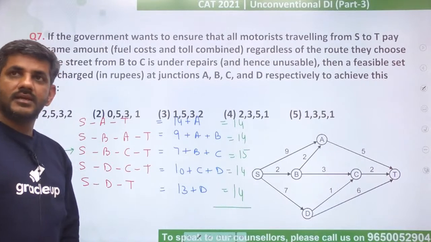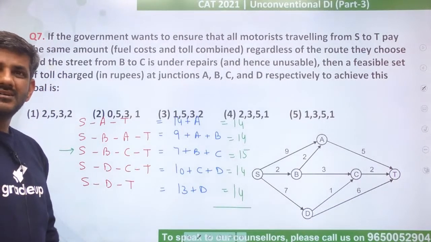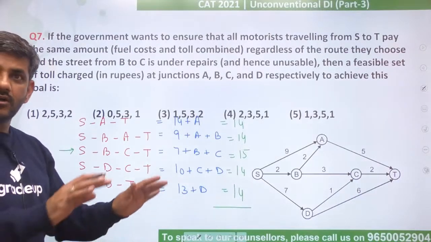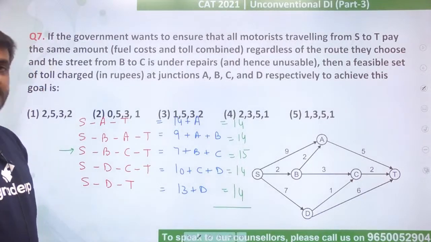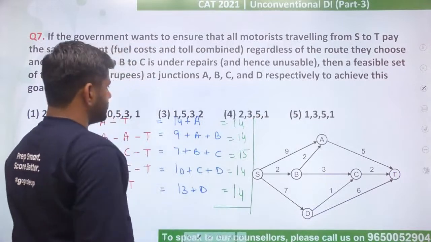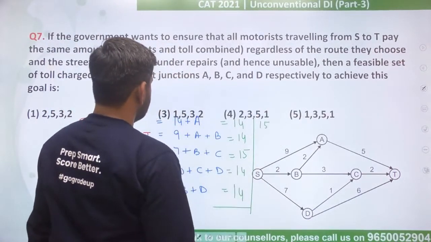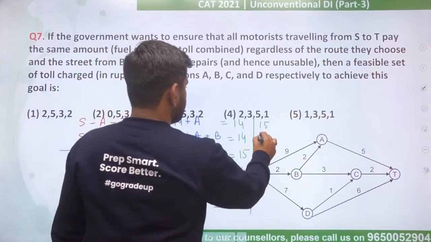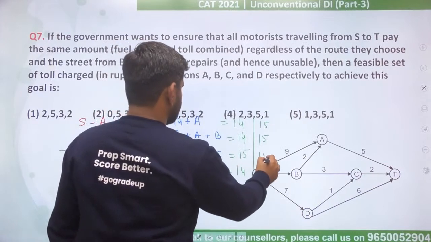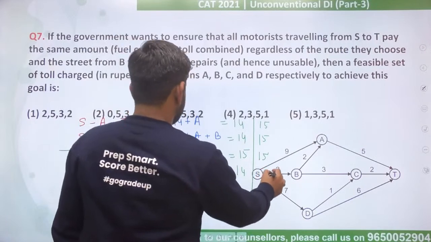Is that okay? Tell me fast. Is this clear to all of you? Sanyukta, 3 is not possible. Sanyukta, I hope you are saying the third option is not possible, right? अच्छा, अभिनव कह रहे हैं थर्ड ऑप्शन भी चेक कर लीजिए. Let us check that. Third option says 1532. 14 plus 1 is 15. 9 plus 1 is 10, plus 5 is 15. 7 plus 5 is 12, plus 3 is 15. 10 plus 3 is 13, plus 2 is 15.